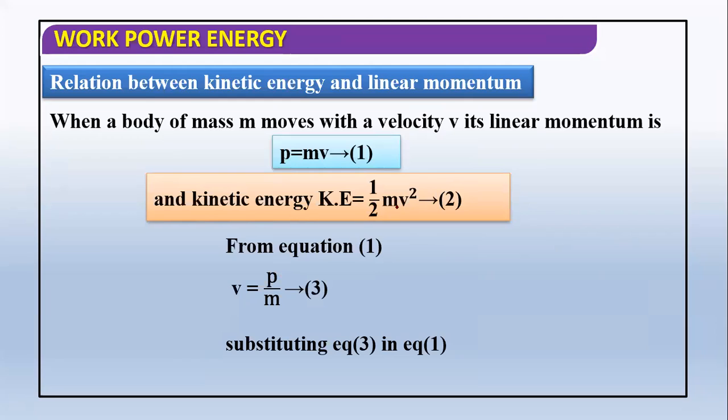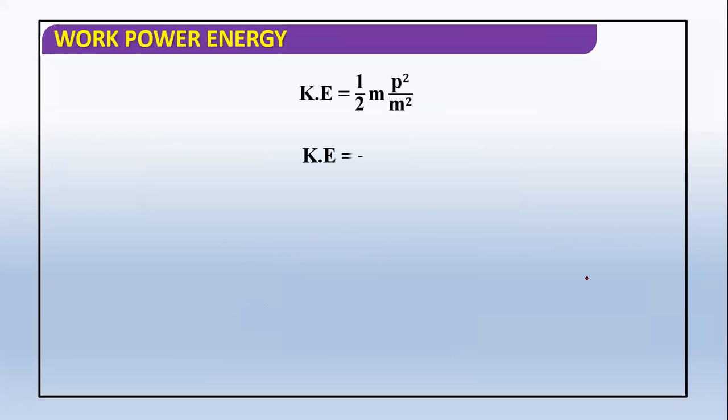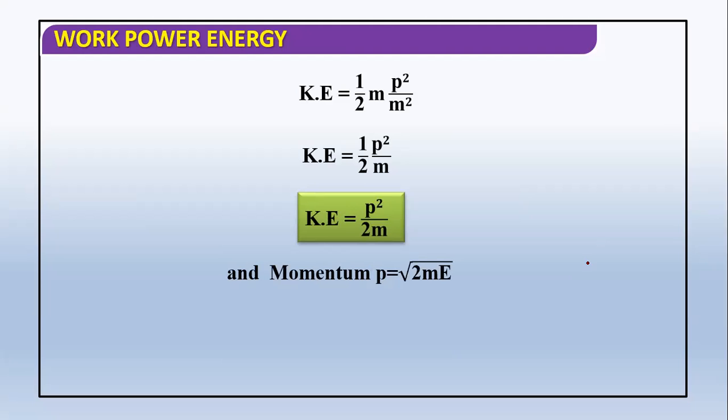If you replace it, we get p square by m square, so kinetic energy is p square by 2m. This is the relation between kinetic energy and linear momentum. If kinetic energy is more, linear momentum is also more, but the relation is in square. It is not a direct linear relation. Or we can write p is under root of 2mE.